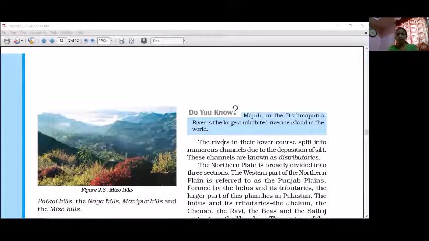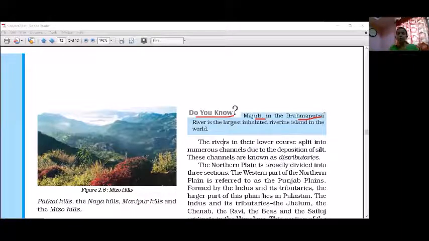Important information is given here. Do you know, this is the part of general knowledge. Majuli. This is the island which is formed by the river, that is by the Brahmaputra. So it formed one island.